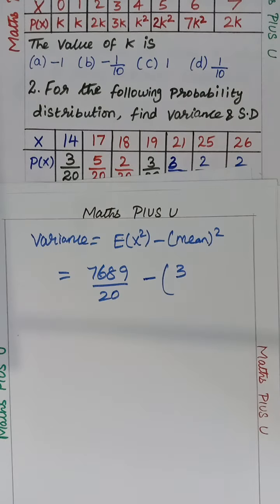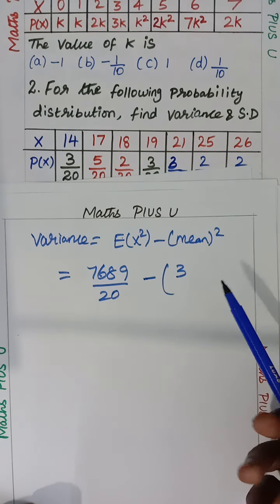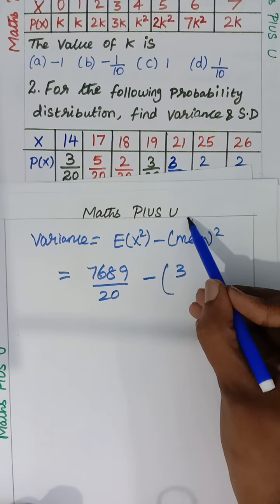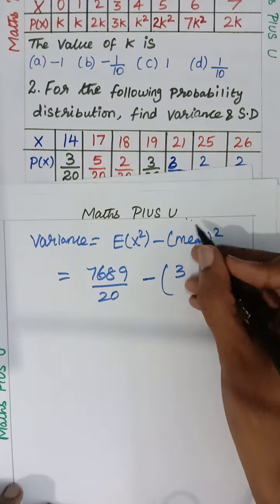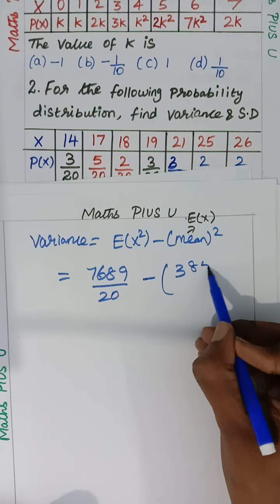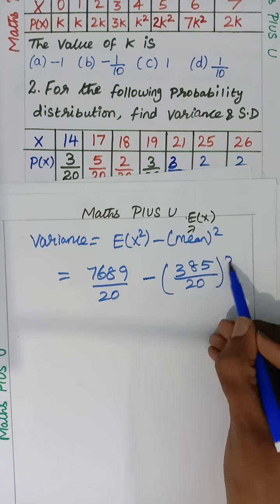This is only the variance formula: E of x square minus mean the whole square. Instead of mean, you can keep E of x also if they have asked. E of x square minus E of x the whole square also. That doesn't matter. So then apply 385 by 20 the whole square.